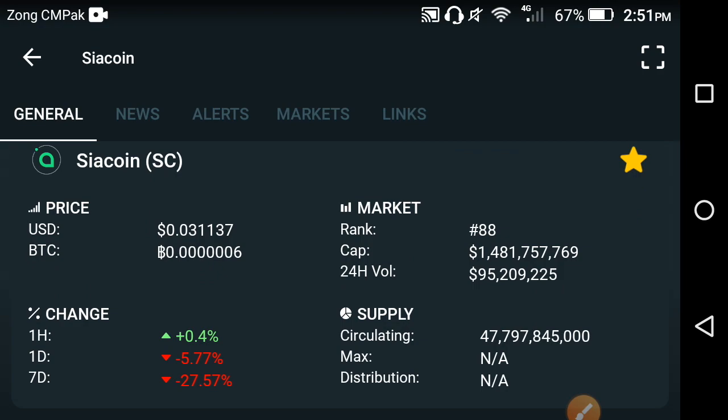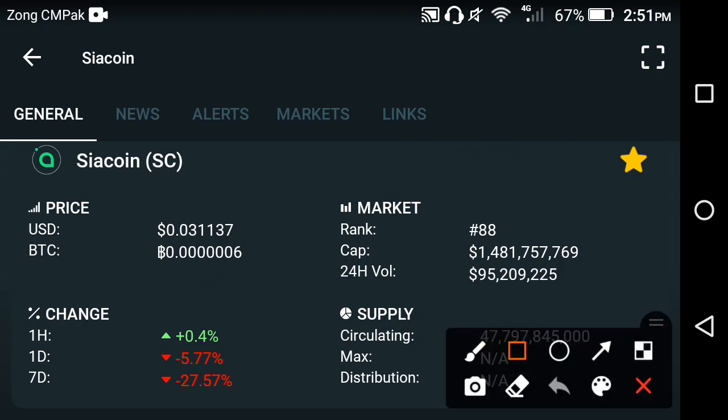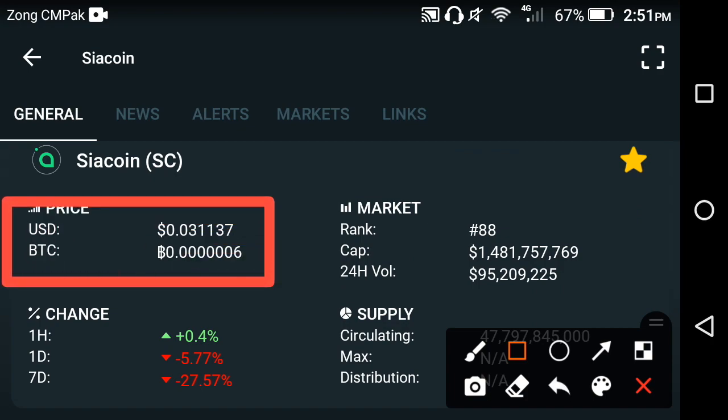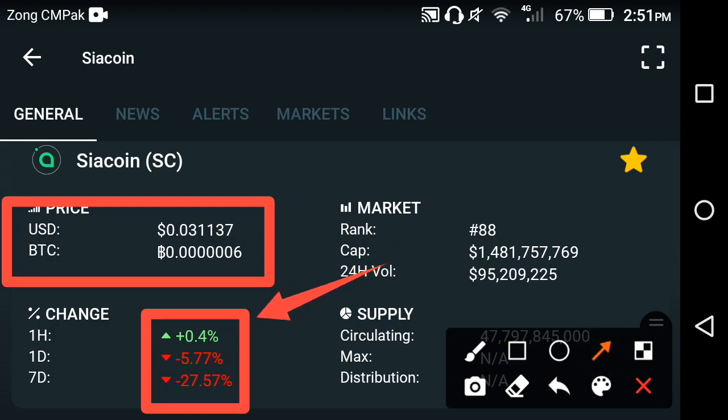Let's move on friends. First of all, we talk about the current price of the Siacoin. 0.031137 USD is the current price of the Siacoin. And friends, if we talk about the price changes in the Siacoin, as you can see here, only the last 1 hour price change is positive. Except for the last 1 hour, the last 1 day and the last 1 week price change is going negative.